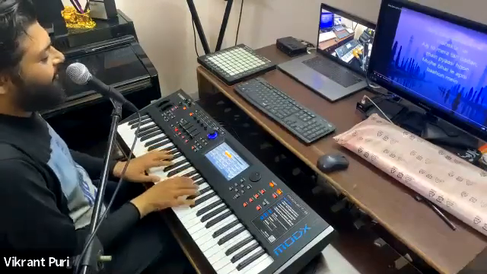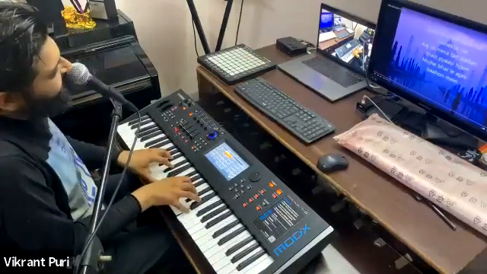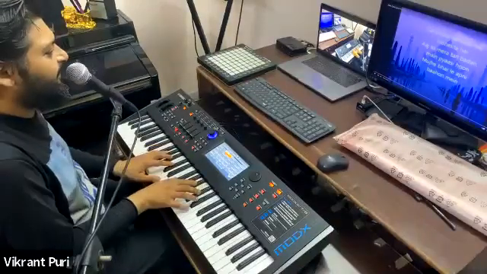F sharp major or F sharp 7, you can play anything, either F sharp major, and those who can play 7th.